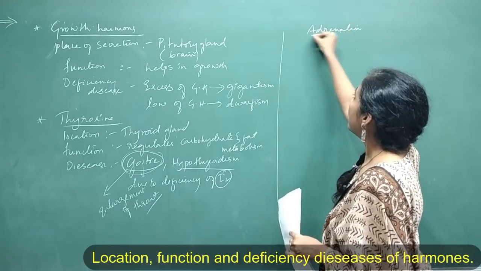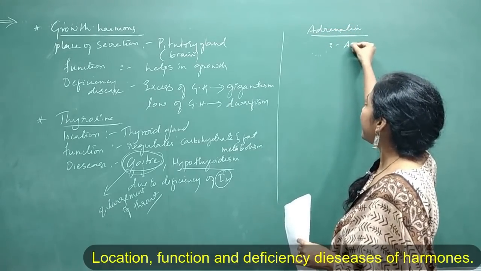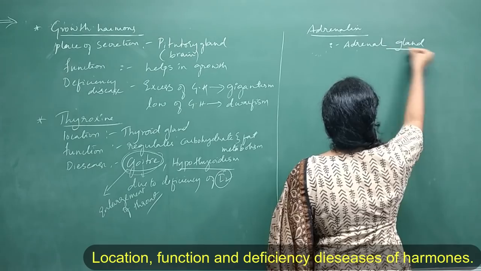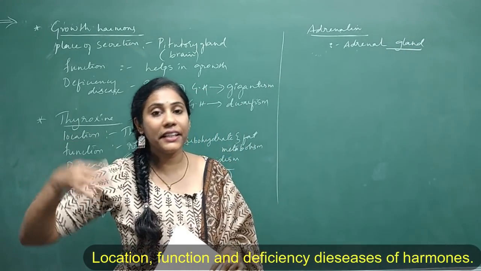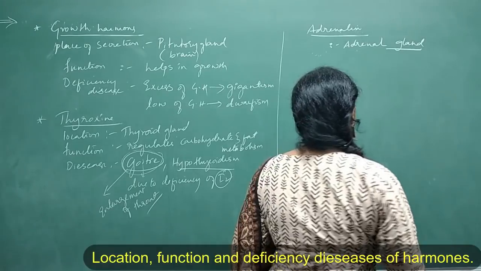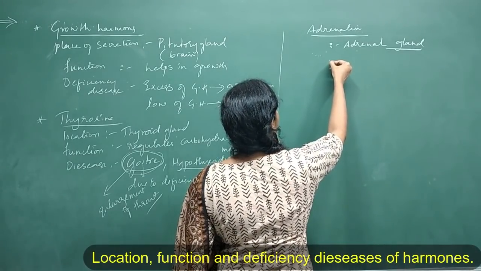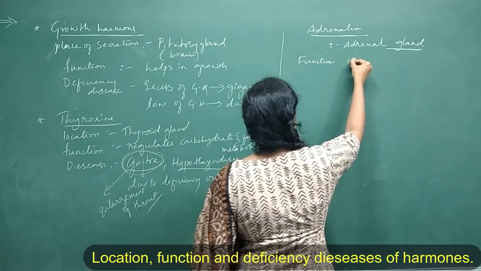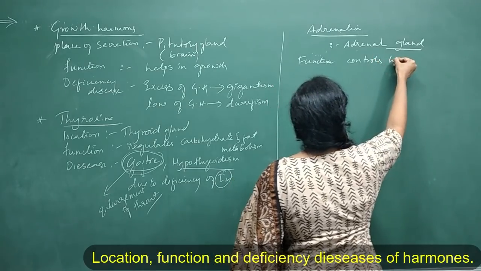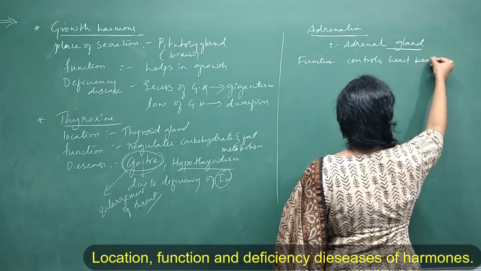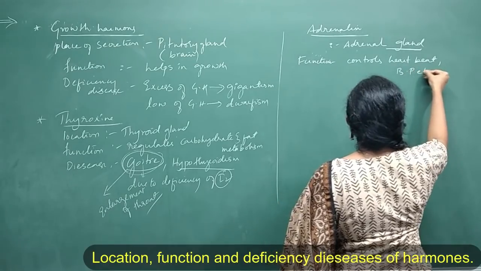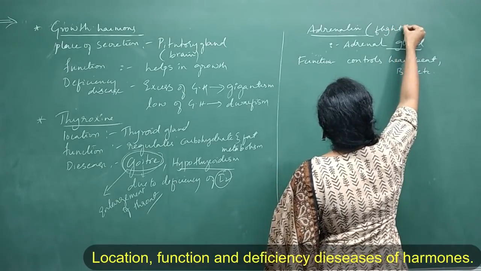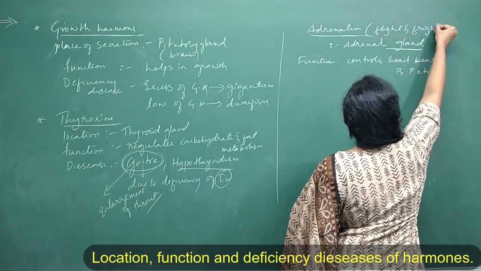Very important hormone. So adrenaline is secreted in adrenal gland. So where is this adrenal gland present? Again, it's present above the kidney, you will see this adrenal gland. So you know what is the function of adrenaline? Function is very important here. Actually, it controls heartbeat, blood pressure, etc. And this adrenaline is also called as flight and fright hormone, right?